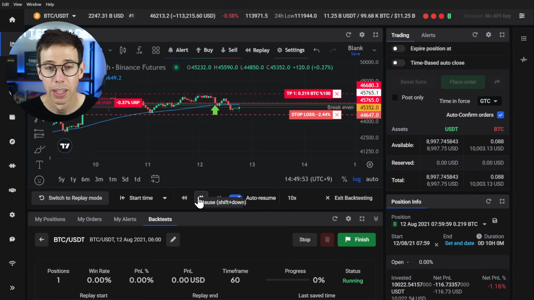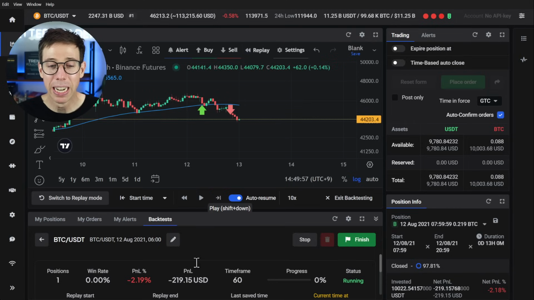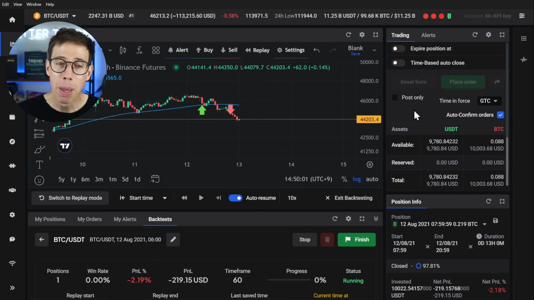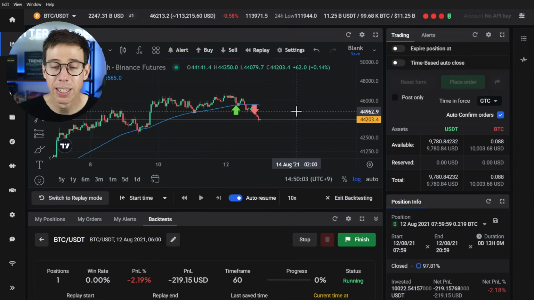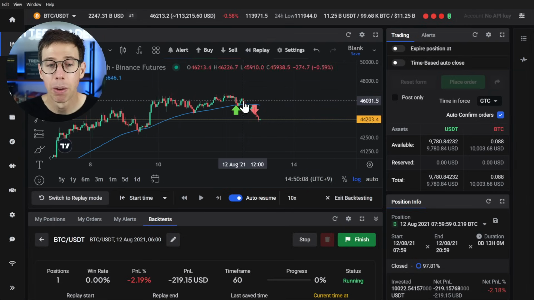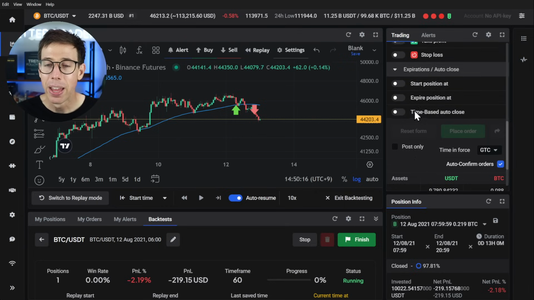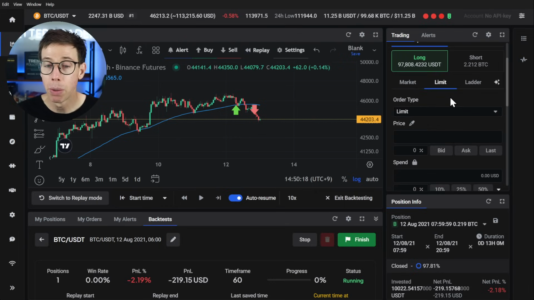Cool. Ugh. Ouch. So already we got a really nasty loss of $219. Okay, maybe that didn't work so well. Maybe I need to zoom out a bit more and see. Actually, maybe what I want to do is, it looks like the trend could be looking bearish. So I want to flip this. Again, I'm just testing it. I'm not using any indicators other than moving average, but let's say, okay, that didn't work so well. Maybe I think that the trend is going to be reversing. So I'm going to go ahead and go short.